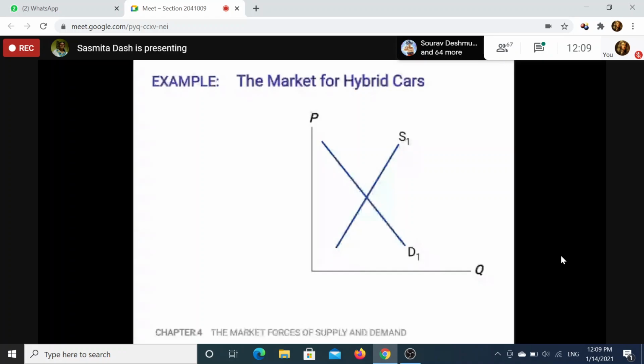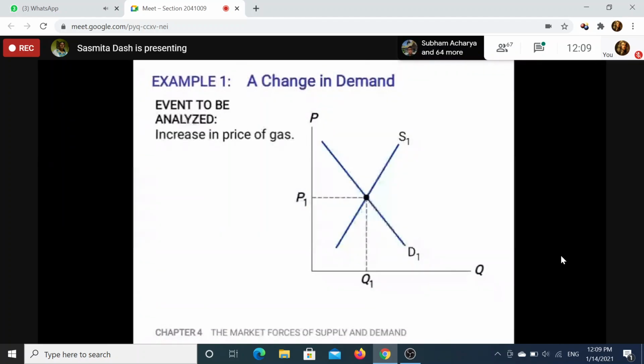Yeah, very good. Just imagine a situation when the demand and supply curves of hybrid cars are given, and this is a market for hybrid cars. The event given to you is an increase in price of gas. Gas means gasoline, gasoline means petroleum. These examples are USA based examples, so they are written like that. That English is like that only.